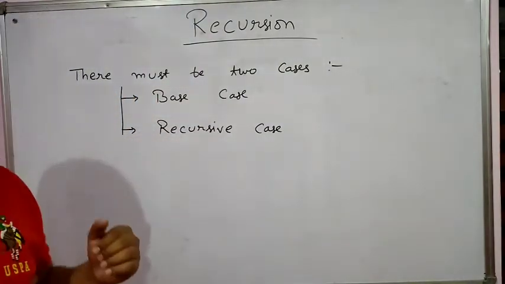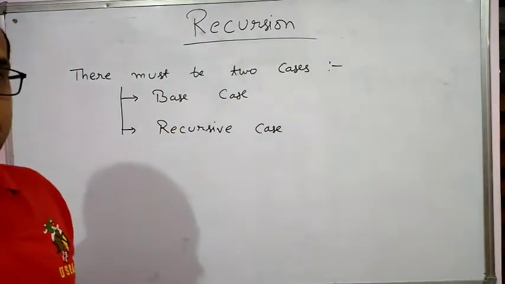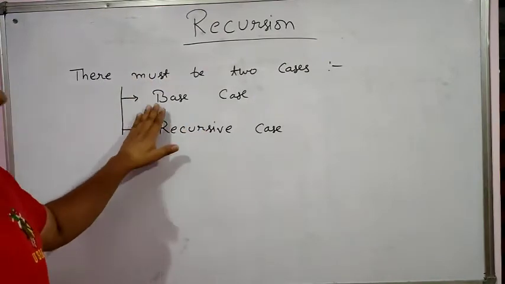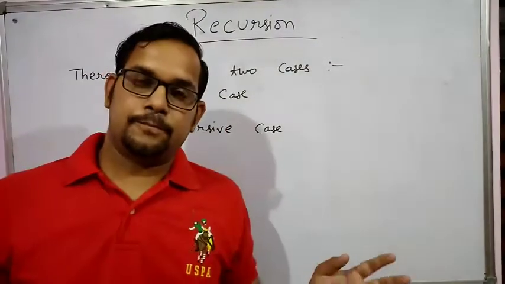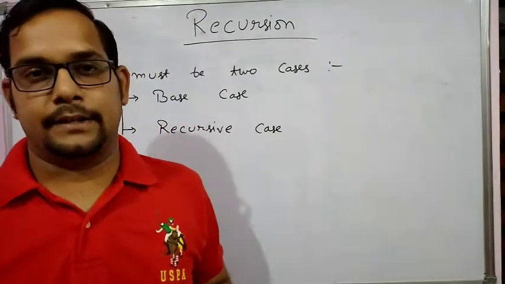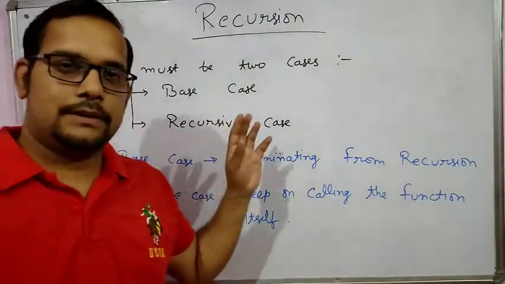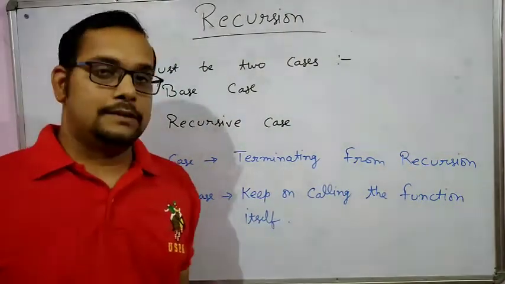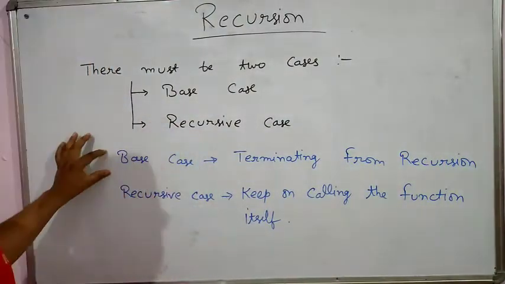Now the question arises: how will we stop this type of recursion? For this we have cases. In Python there are two cases, one is the base case and the second one is the recursive case. The base case is helpful to stop or terminate the recursion. Is it clear? Base case means terminating the recursion, it is used to stop. And the recursive case means keep on calling the function itself. With the help of an example we can understand the base case and recursive case.